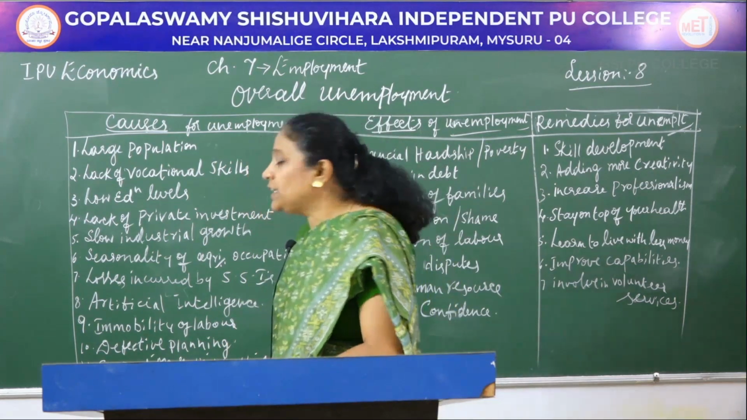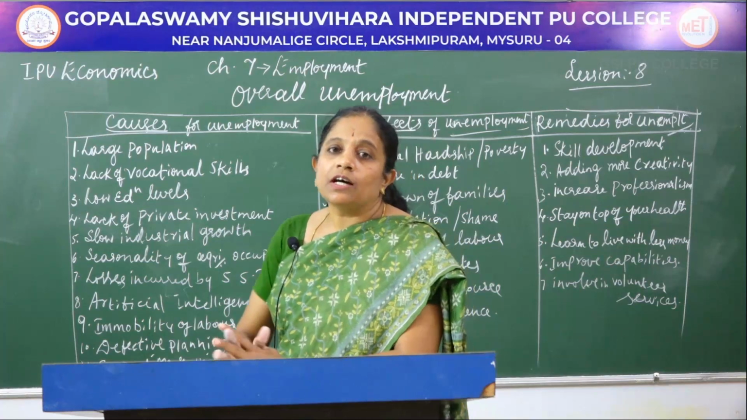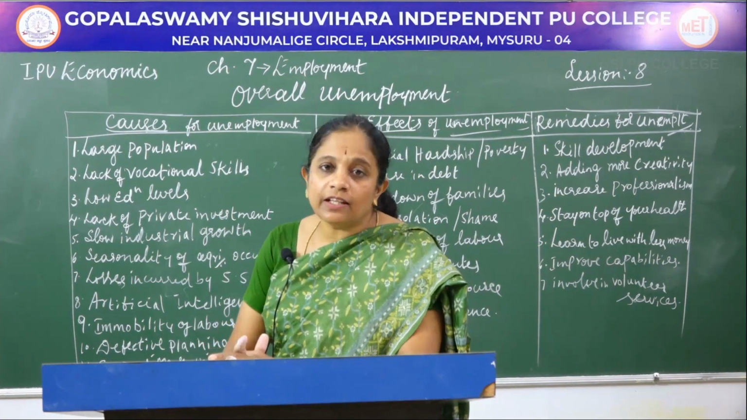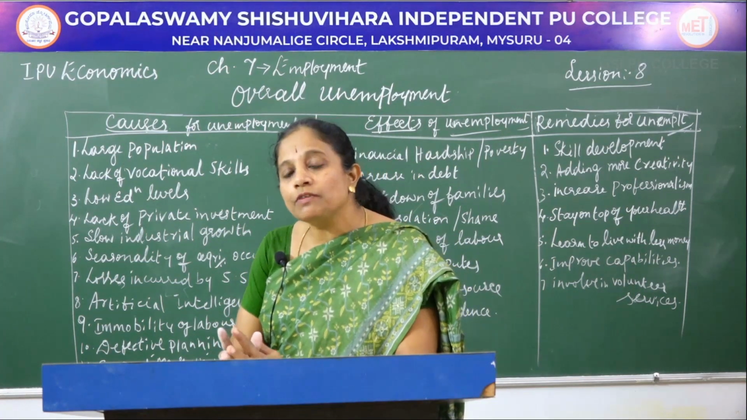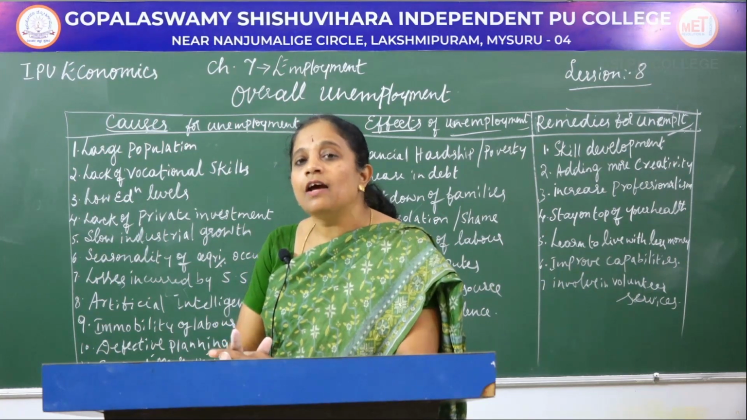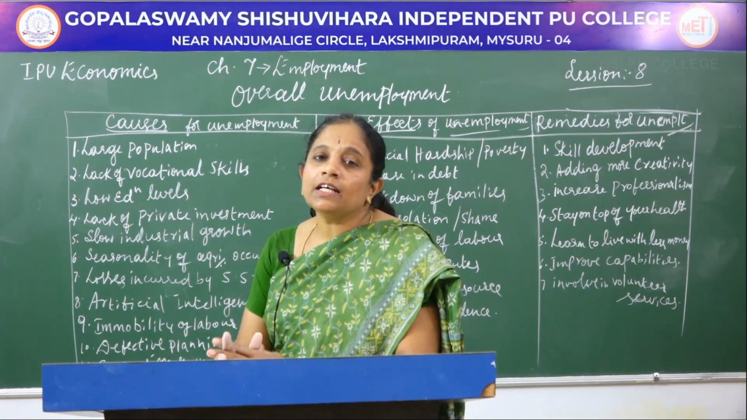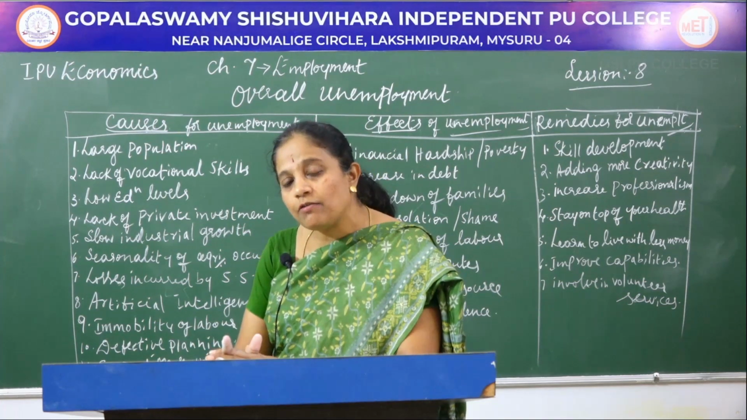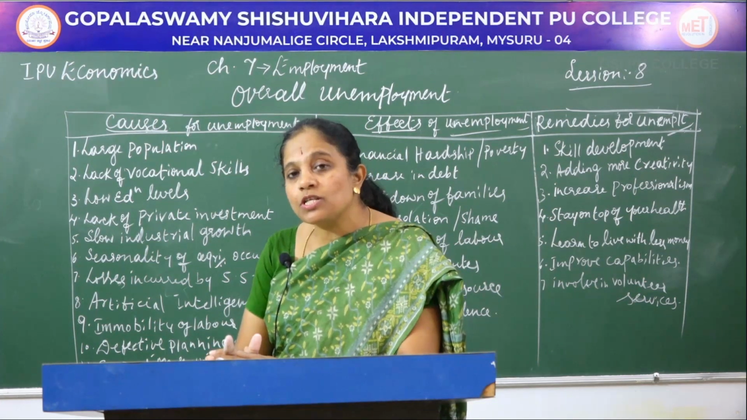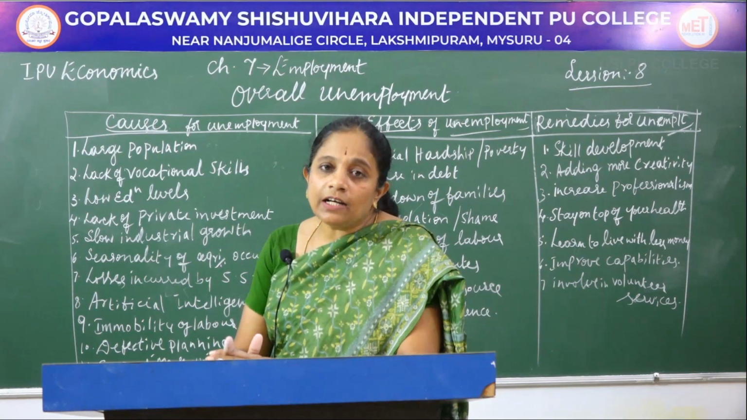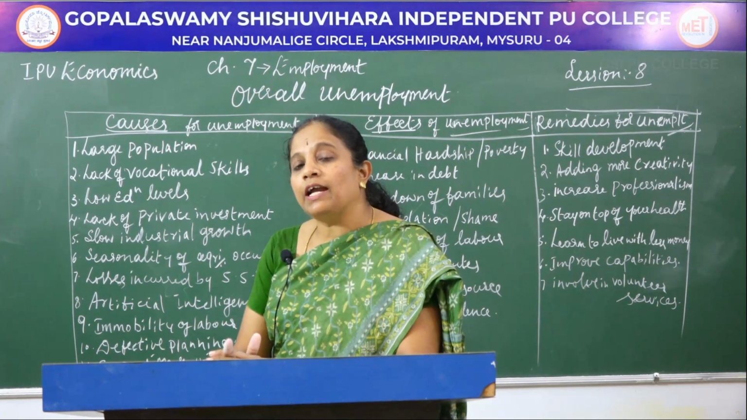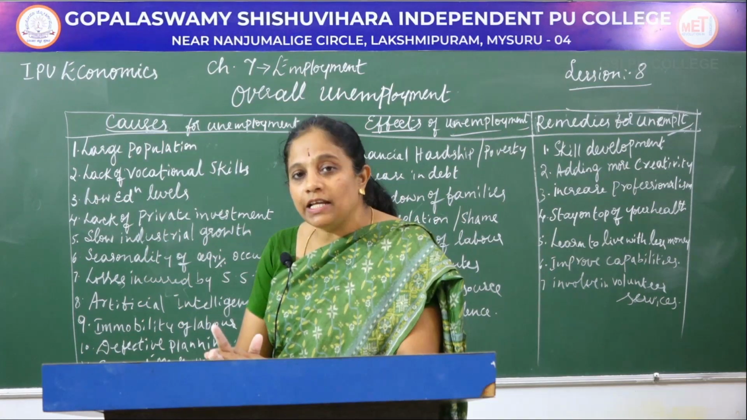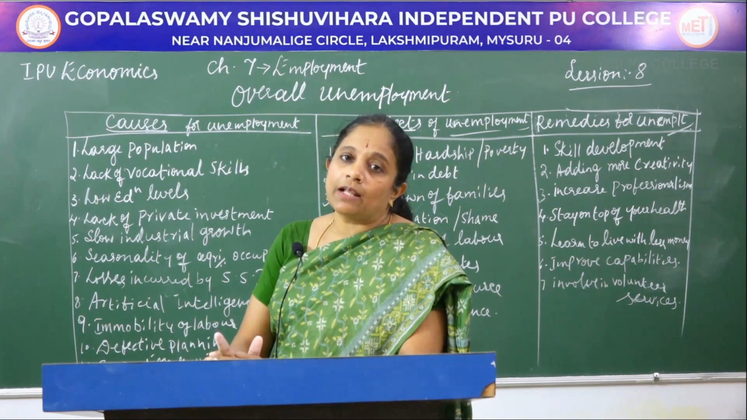The next one is defective planning. Governments are planning lots of things in their budgets, but most of the plans that they create are ineffective, and there is a greater disproportion between the demand for labor and the supply of labor, and this disproportion is not attended to by the governments properly, and this defective planning is again leading to the situation of unemployment.